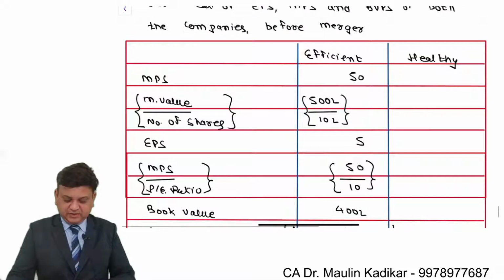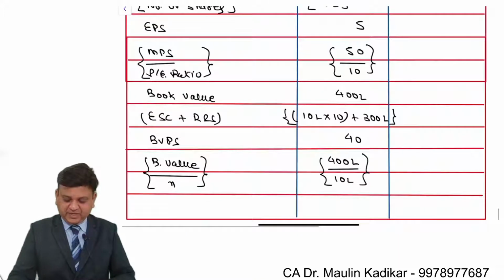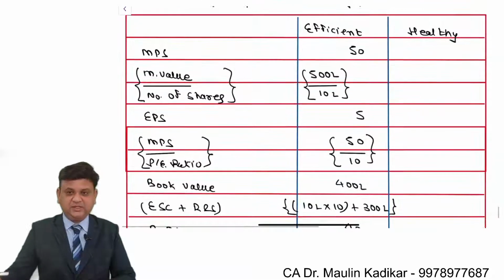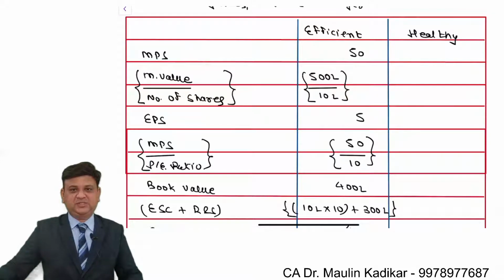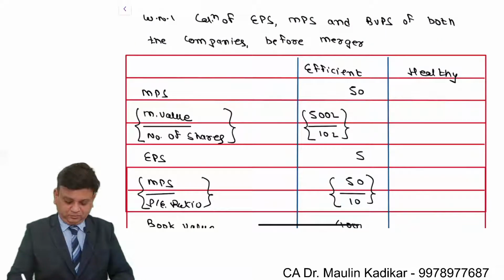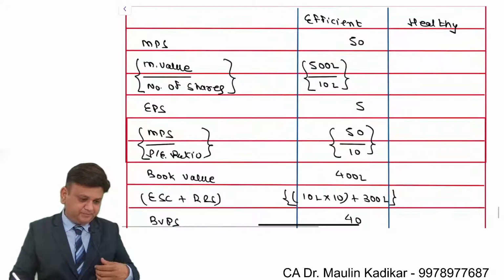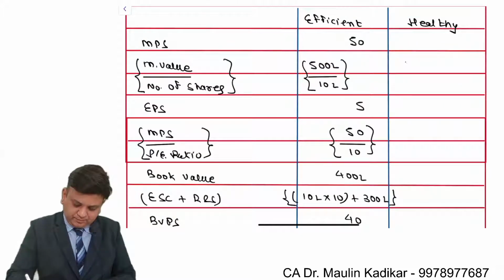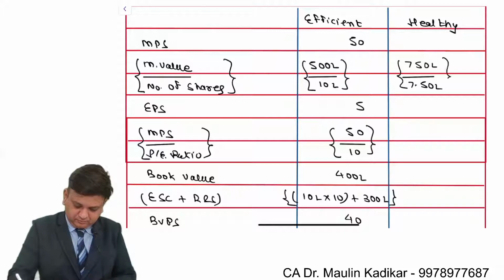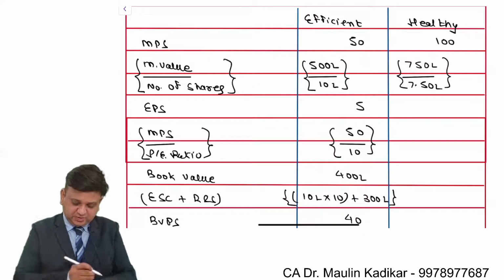I request you to write down for the Efficient Limited, and for Healthy Limited, you try to do the answer and put your answer in the chat box. So in case of Healthy Limited, 750 lakhs divided by 7.5 lakh. That is 100 rupees per share.